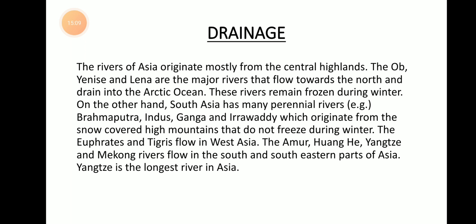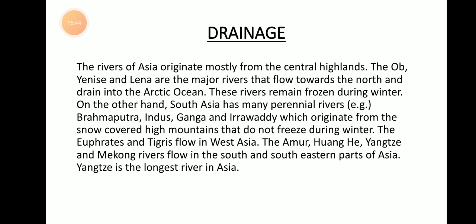The rivers of Asia basically originate in the central highlands. We studied about the central highlands, isn't it? The second system of physiography in Asia, the orange color shades in the Asia map. So most of the rivers start from the central highlands. Some of the rivers, the Ob, Yenisei, and Lena, flow towards the north and drain into the Arctic Ocean.